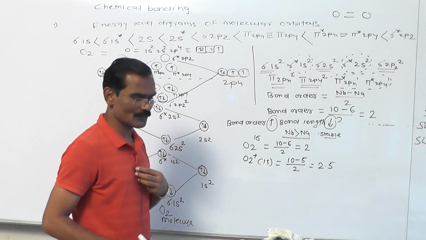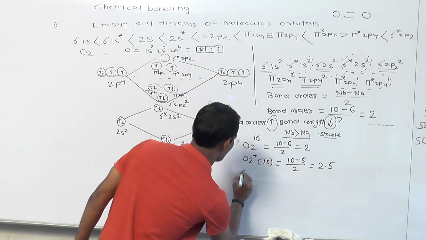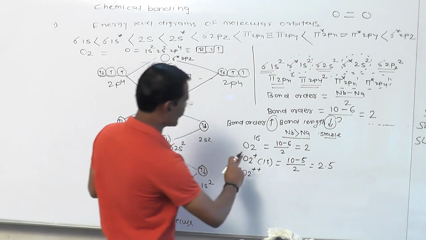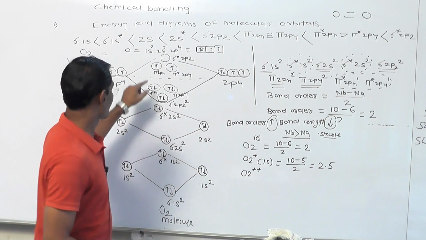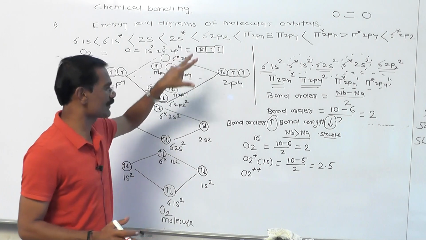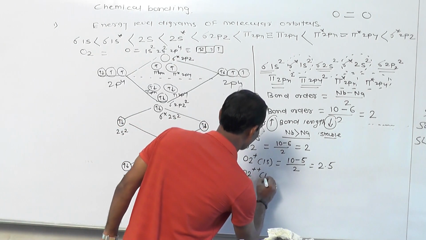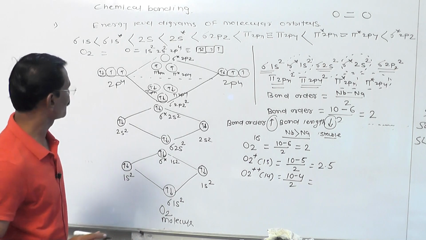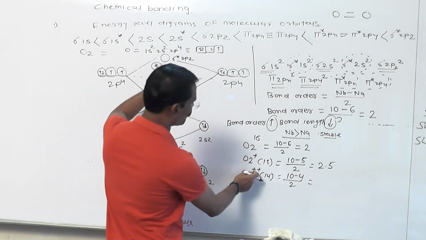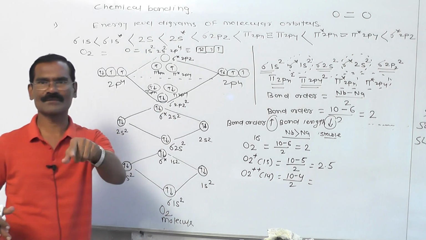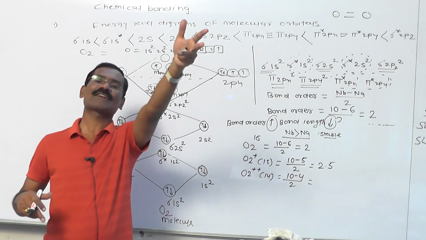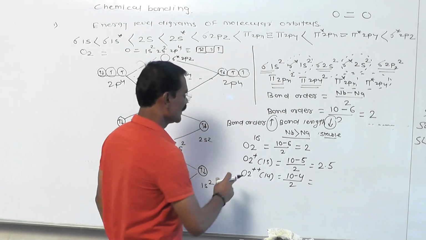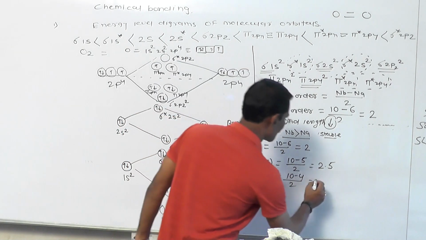Now next one, if we consider O2 2 plus, what happened in O2 2 plus? In place of one electron we remove 2 electrons. Then 2 electrons from the anti-bonding, because we remove the last 2 electrons. After removing the anti-bonding electrons, the number of electrons becomes 14, then this becomes 10 minus 4 divided by 2, yes or no? This last 2 electrons are removed in O2 2 plus because 2 positive means 2 electrons less, and we always remove the last electrons, which are present in the anti-bonding molecular orbital. After removing these electrons, 10 minus 4 is 6, then bond order is 3.